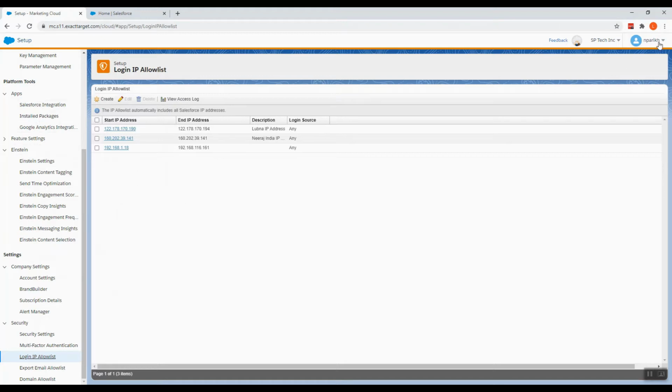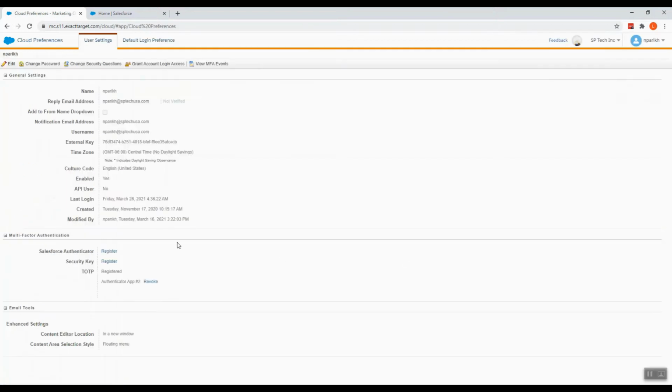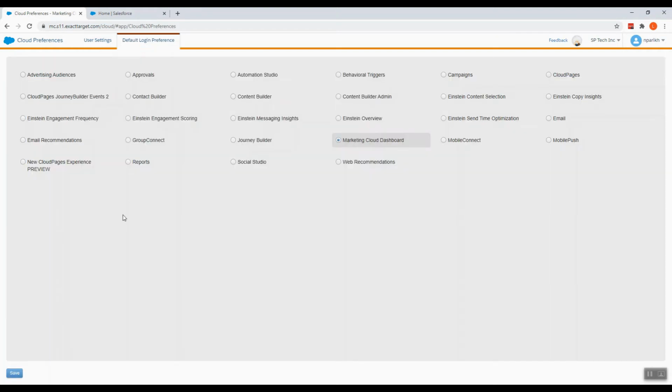Going back now, we have Cloud Preferences. It has user settings, which shows which time zone we are in, which can be changed, and then the default login preference. The Marketing Cloud dashboard is our default home page, but if a rep is working with a particular customer, they can go to Journey Builder or any campaigns that the reps are mostly working on, so that they don't have to spend time changing their homepage. They can directly land on their most worked homepage from here.